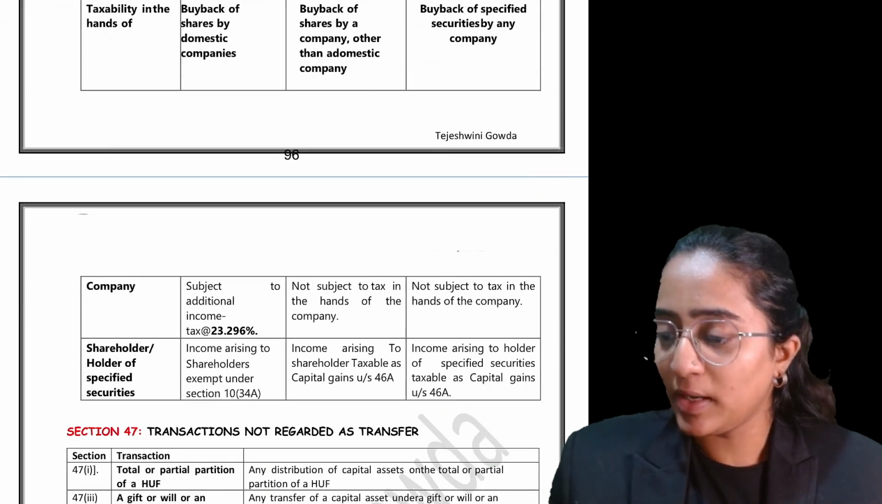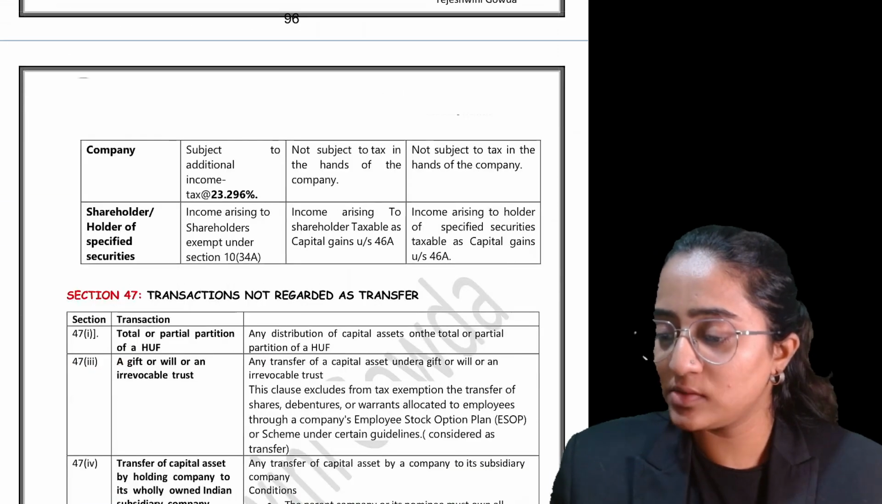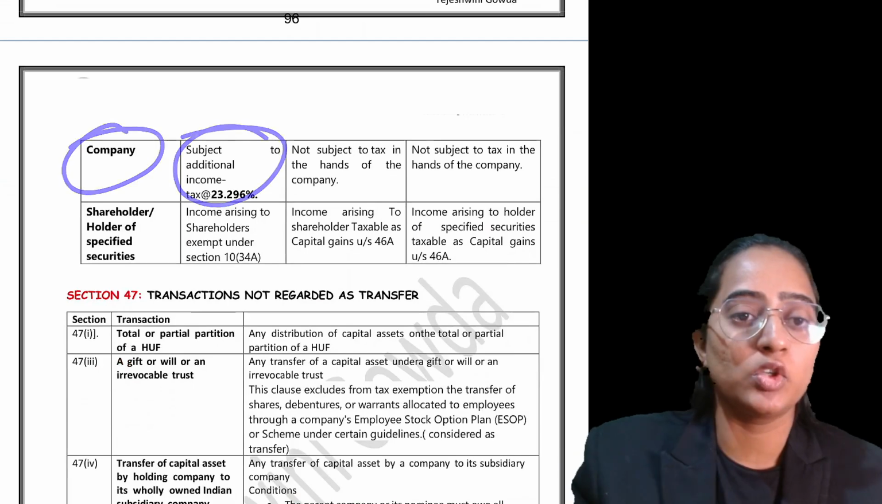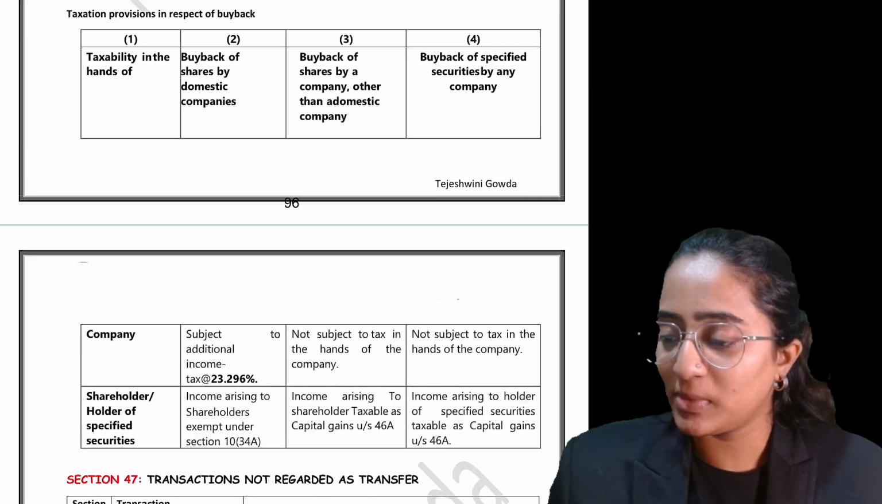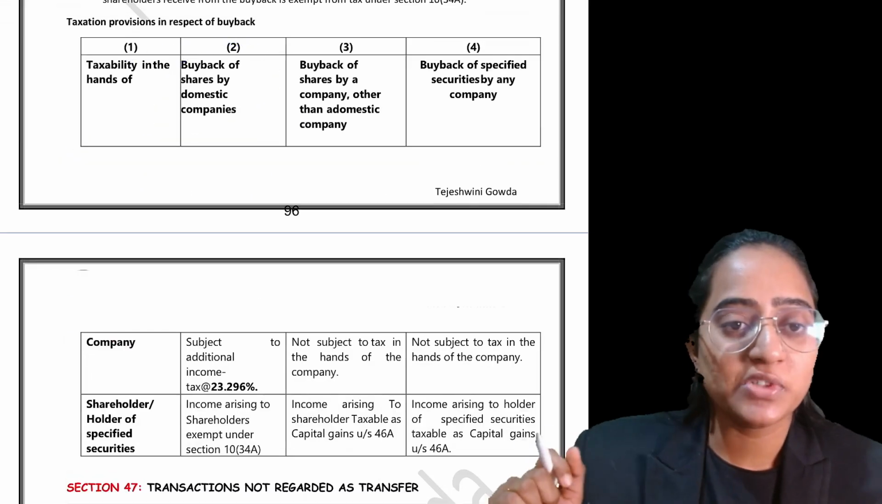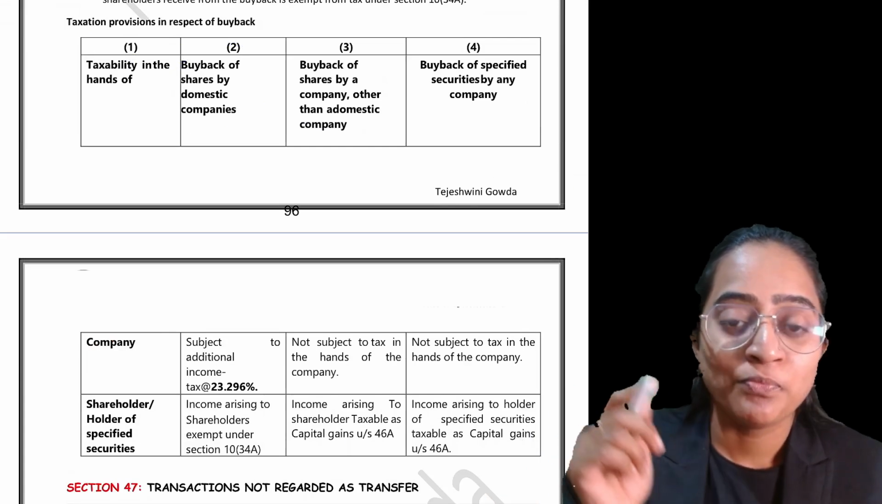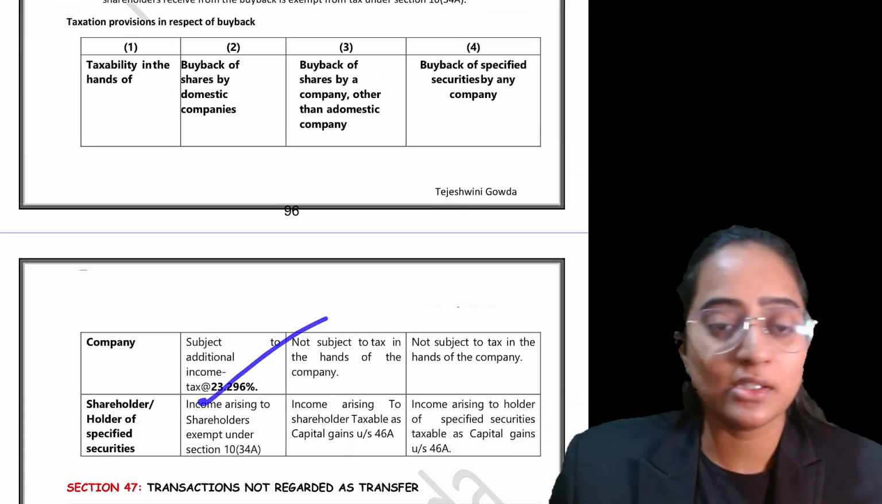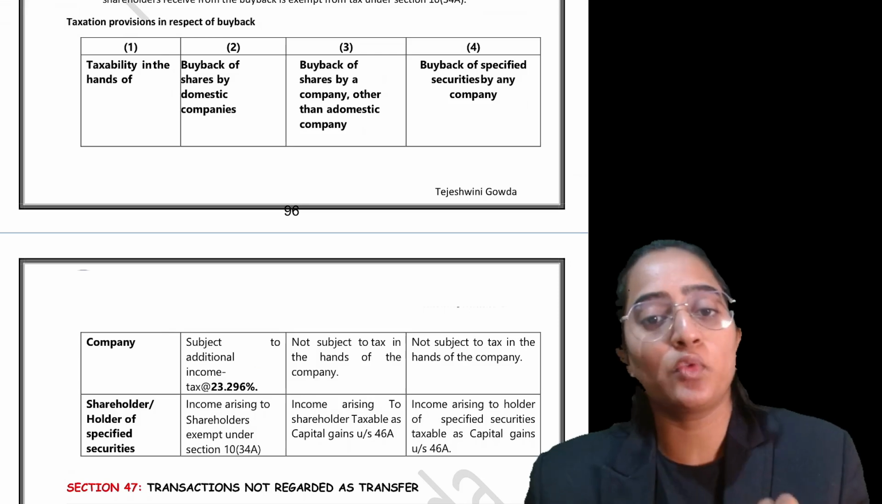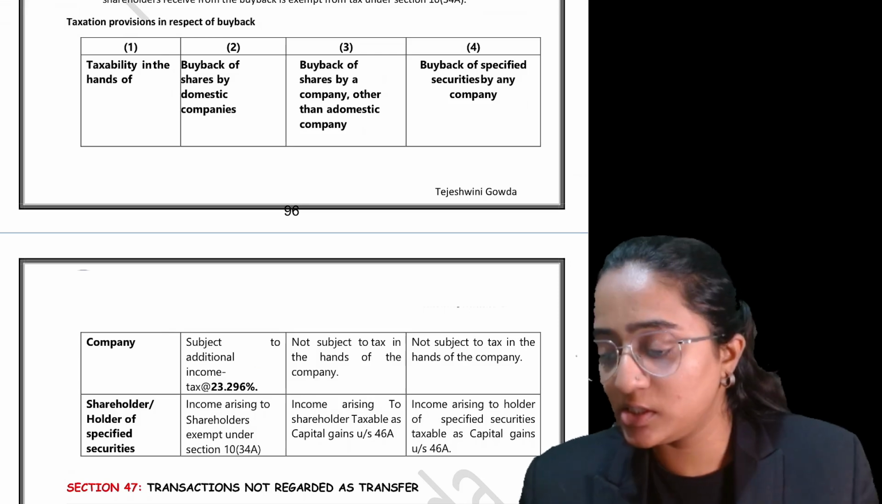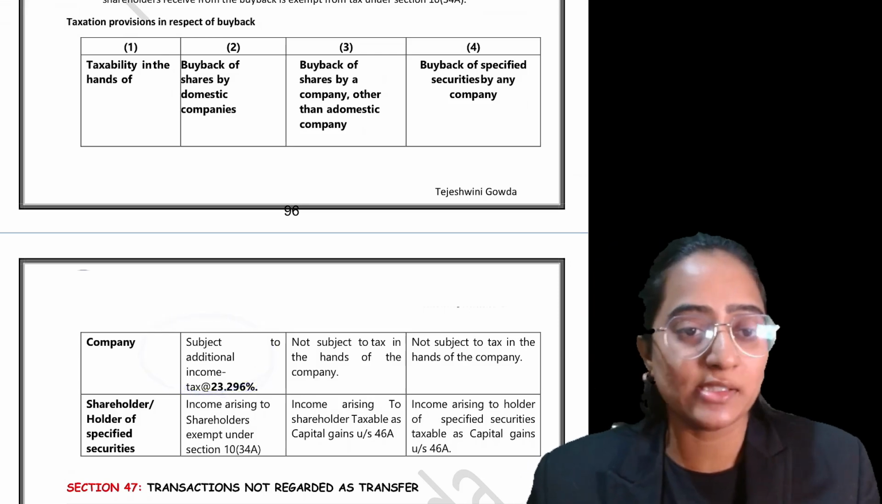Okay. See, buyback of shares, in case of taxability in the hands of the company, it is subjected to tax by the domestic company. If the buyback of shares is happening by the domestic company, then it is subject to additional tax at the rate of 20% and surcharge plus HEC. Total is going to be 23.296%.